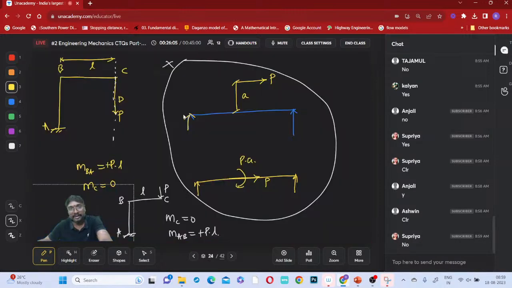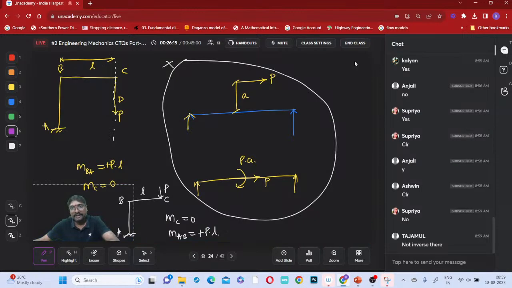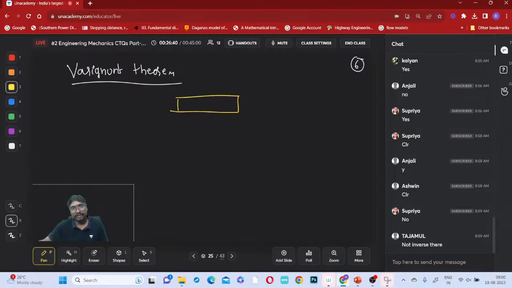Shall I write the definition of Varignon's theorem? This is the principle of transmissibility, you can note it as it is. First I will explain with a figure. So what is Varignon's theorem? Just suppose you are having, let us say, these forces acting.